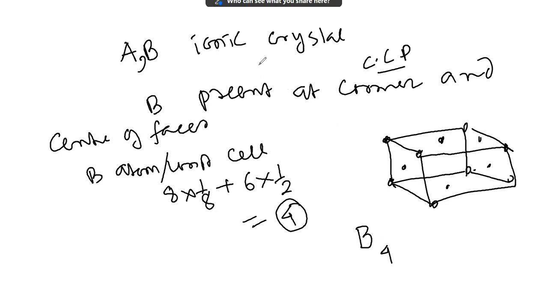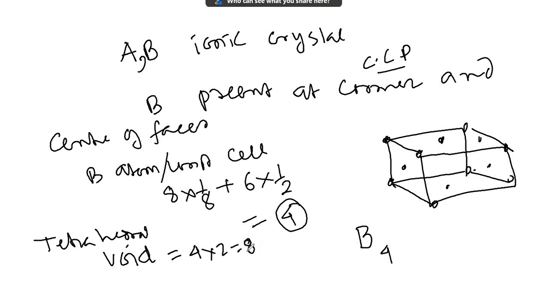Now A atoms are present in 1/3 of the tetrahedral voids. The tetrahedral voids will be double the number of atoms for close packing. That is 4 here, so voids are 4 into 2, that is 8. 1/3 of it is occupied, so the number of A atoms is 8/3.